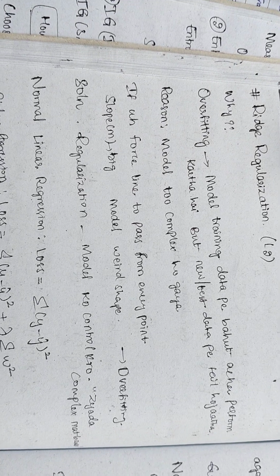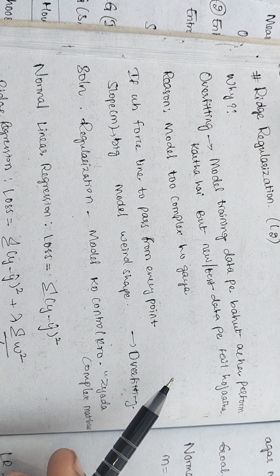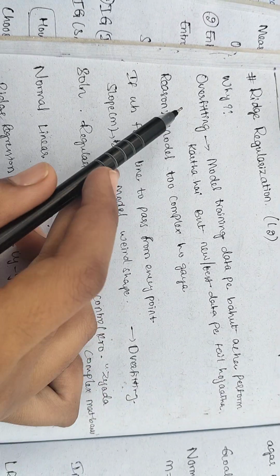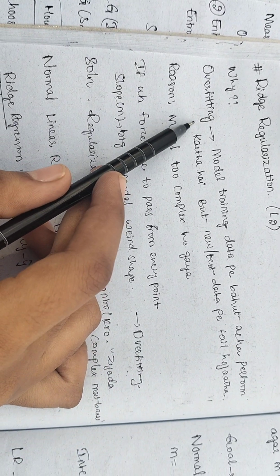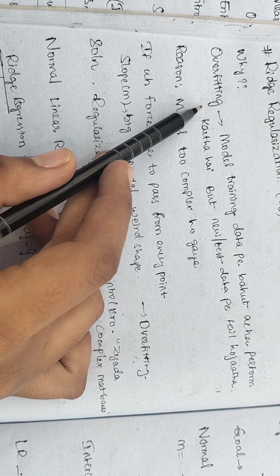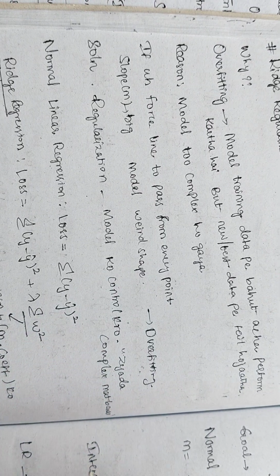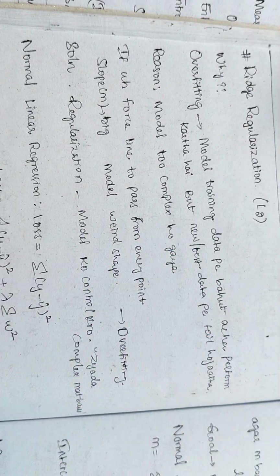Why does a model perform well on training data but fail badly on new data? That is called overfitting, when a model does well on the training data but fails to perform on the testing data. And the powerful solution to this is ridge regression.